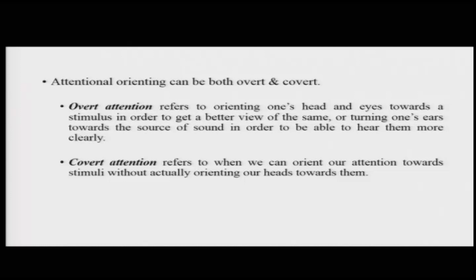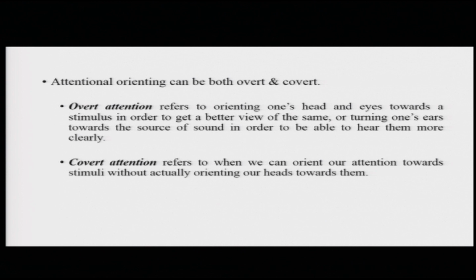Similarly, sometimes if you want to overhear some conversation, you overtly orient your ears towards the source of sound in order to hear more clearly and understand who is talking and what they are talking about. So that is overt orienting of attention.